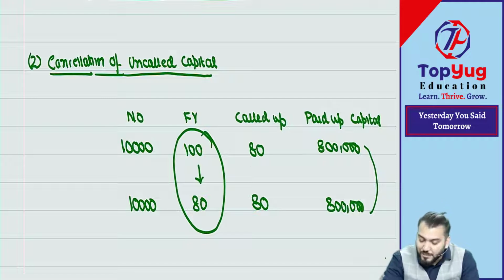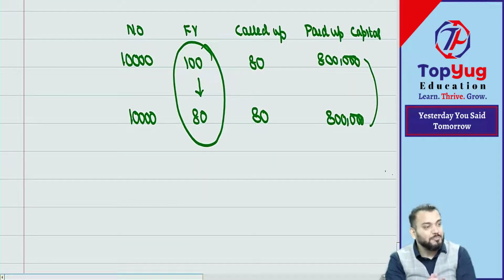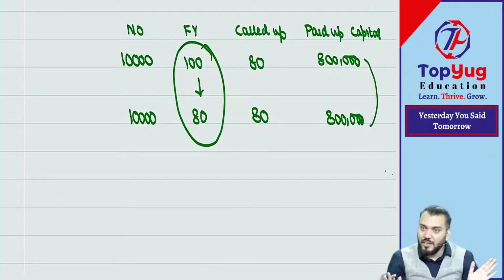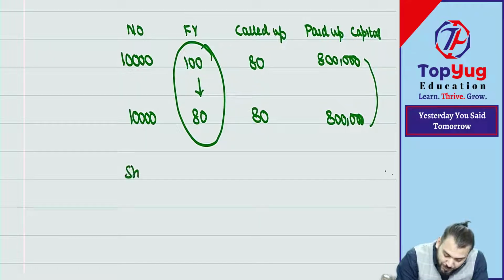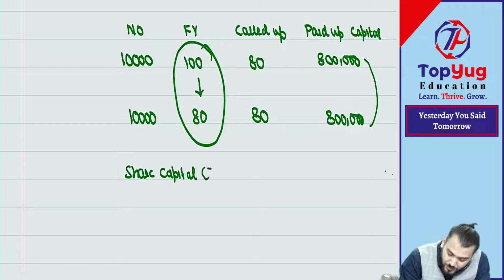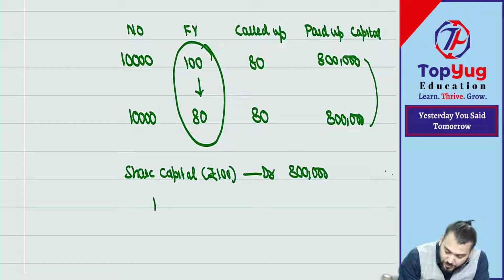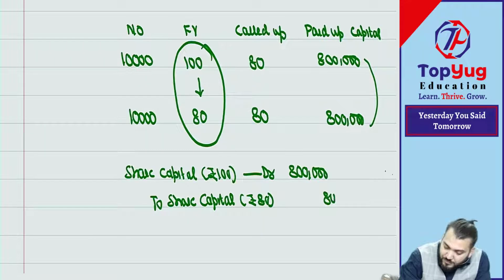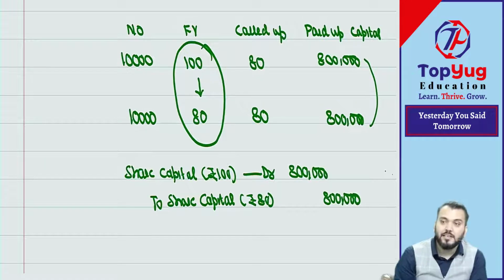Correct? So what will be the journal entry? Whenever the class changes, we should pass one journal entry. Share capital of this much debited to share capital of this much. Understood? So what journal entry will we do? Share capital of rupees 100 is debited, means it is converted into, to share capital of rupees 80, 8 lakh.